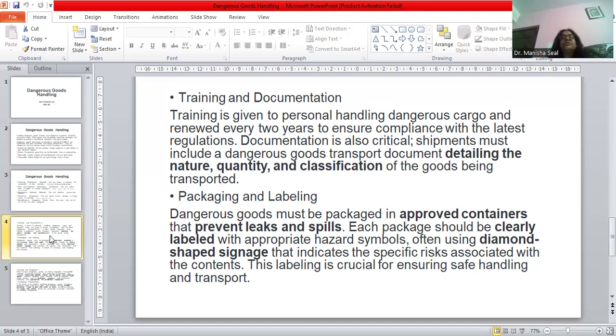The classification and type of goods transported has to be recorded in the document. All these are very important aspects.